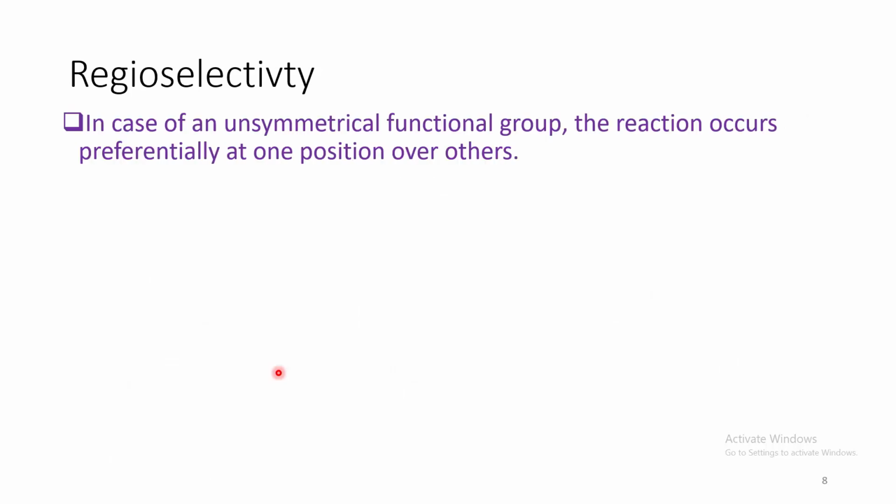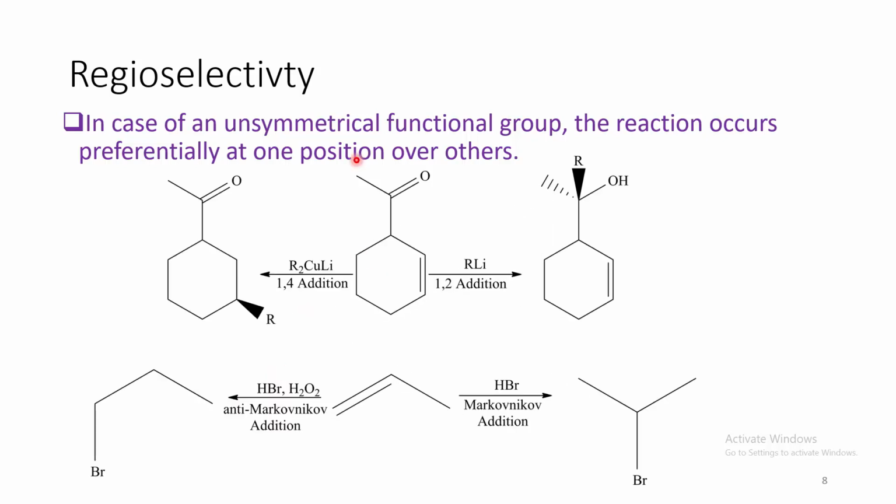Regioselectivity. So in this case, if there is an unsymmetrical functional group, reaction will occur preferentially at one position over others. We can see this example. In this alpha beta unsaturated carbonyl compound, if we use organolithium, it reacts from this particular position to give rise to 1,2 addition product. Whereas organocopper leads to formation of 1,4 addition product.